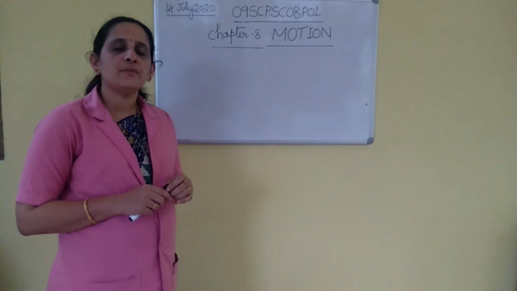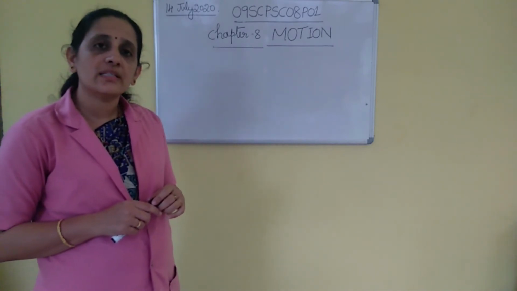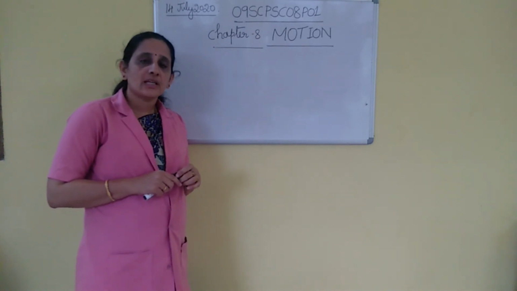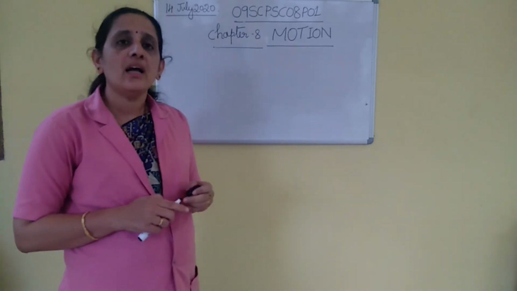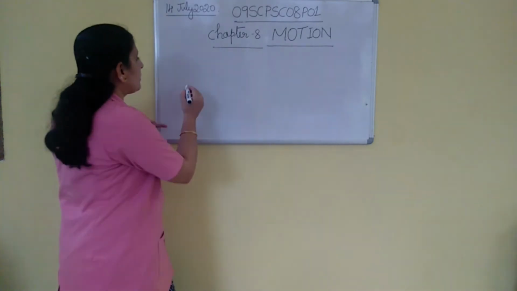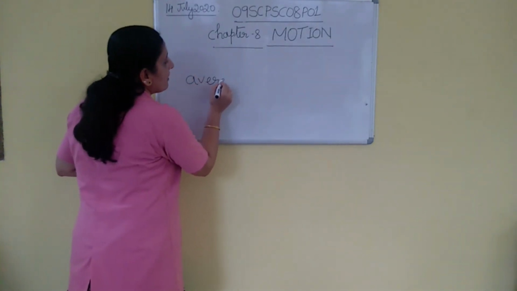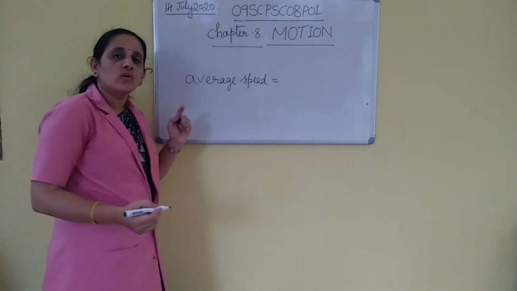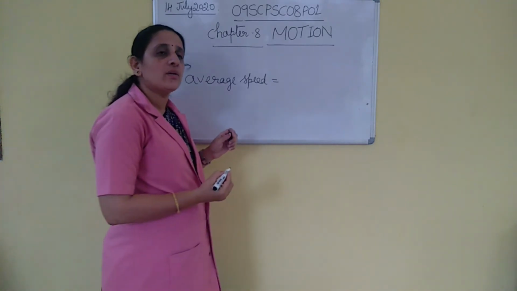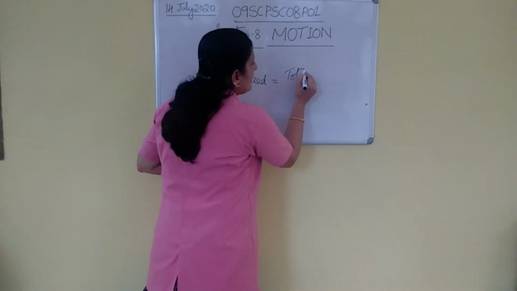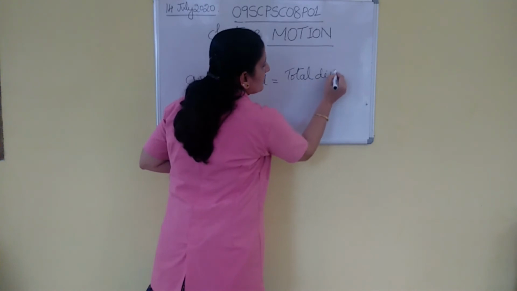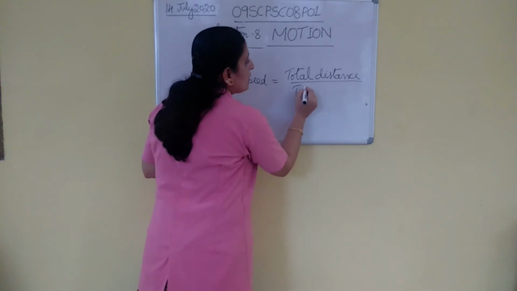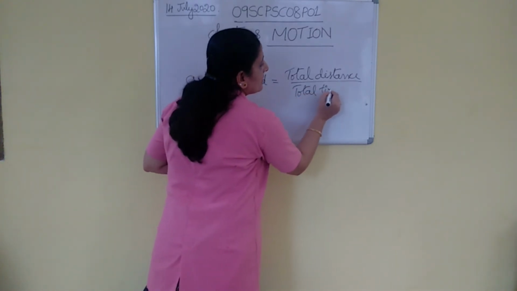An object sometimes moves slowly and sometimes moves fast. That time, how can we calculate the speed of that object? We can calculate the speed of that object by taking the average speed. One more term you have to learn here. What is average speed? Average speed is equal to total distance travelled divided by total time taken.